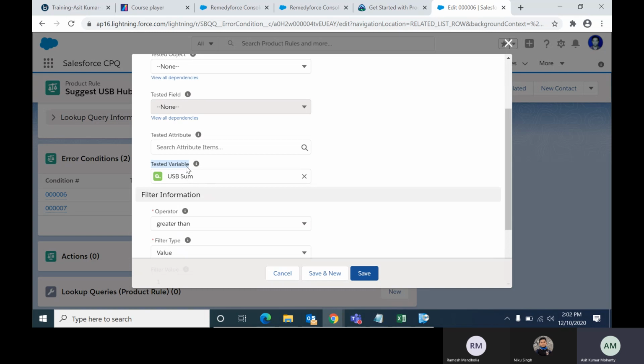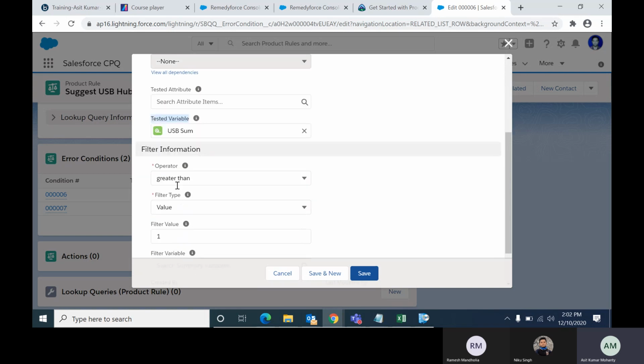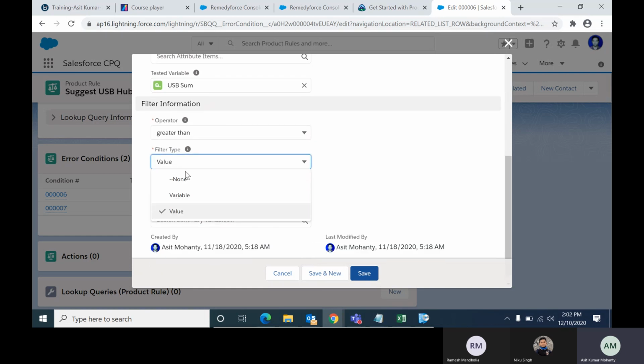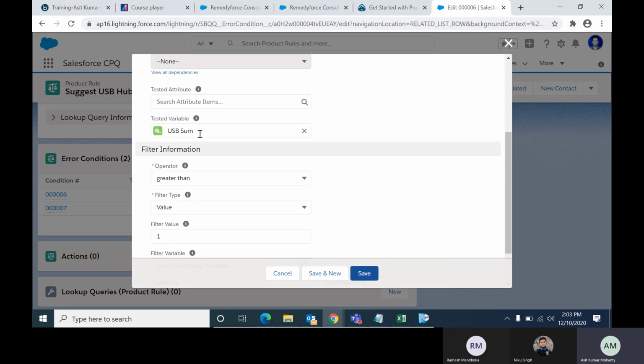Now USB sum, what was it doing? It is adding the total USB devices quantity. Now for that quantity the operator here is greater than. For greater than 1, I am choosing the filter information operator. For filter you can have value or variable, so I have selected value, and here I have given the filter value. If I had selected variable, then here I would give the summary variable. But in this case we are just checking the tested variable, the sum of the quantity, whether it is greater than 1 or not. Okay, now greater than 1.